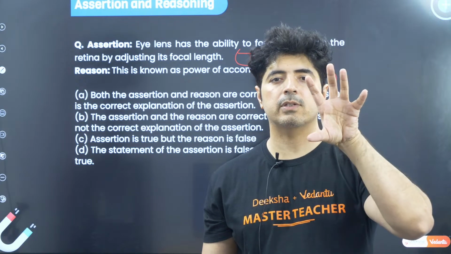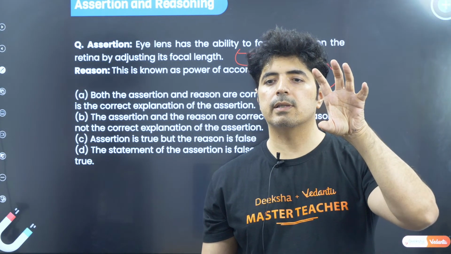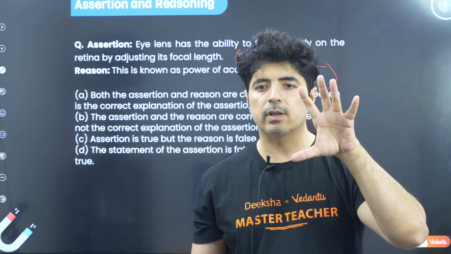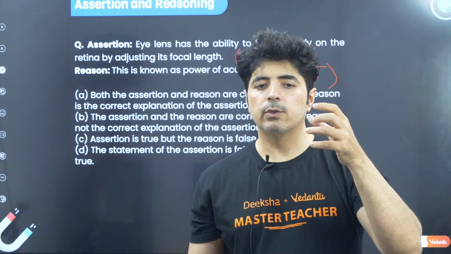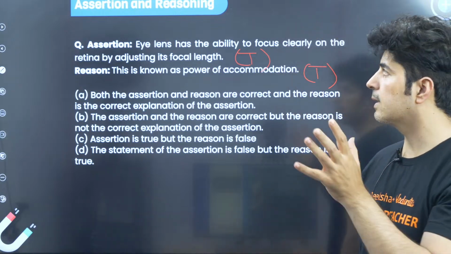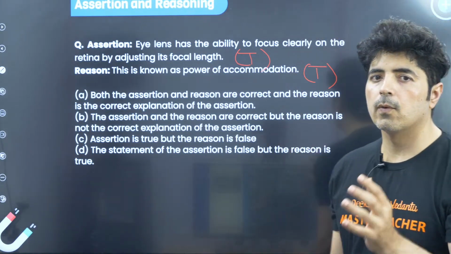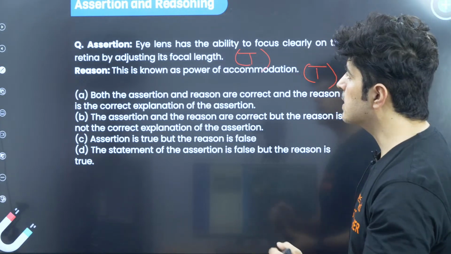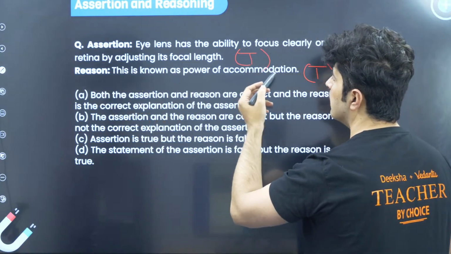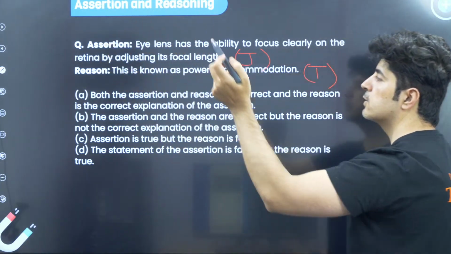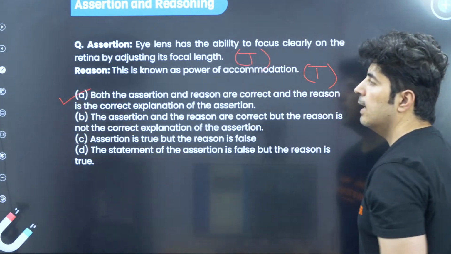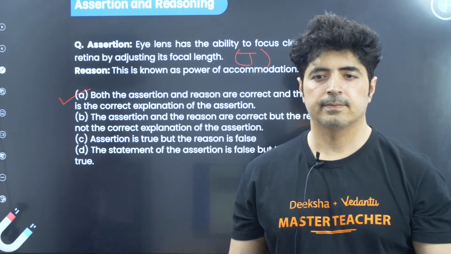Let's say you want to see a far off image, your ciliary muscle relaxes the eye and you can see the far off image. If you want to see something near, your ciliary muscle contracts the eye and you can see the things which are near to you. That phenomenon is called power of accommodation. So the assertion is correct, the reason is correct, and the reason is able to explain the assertion, and hence answer A is correct.